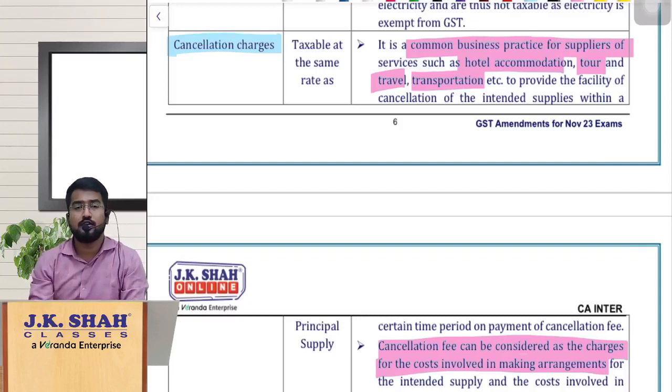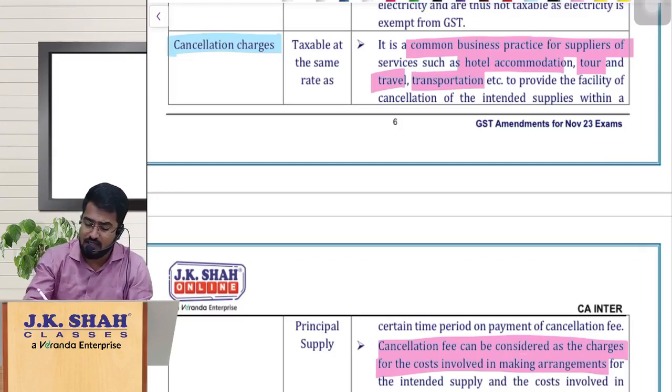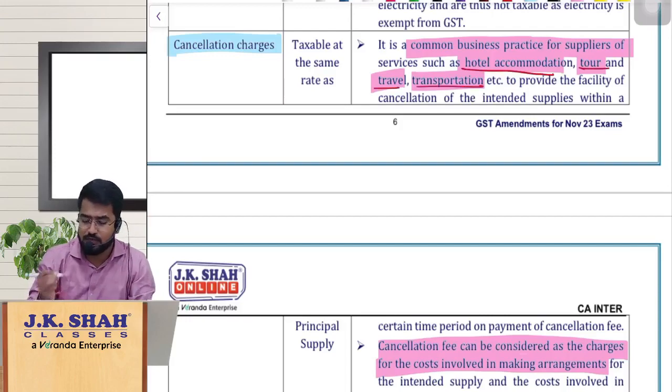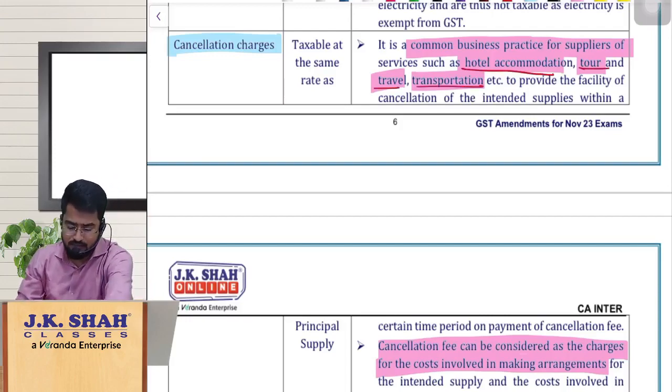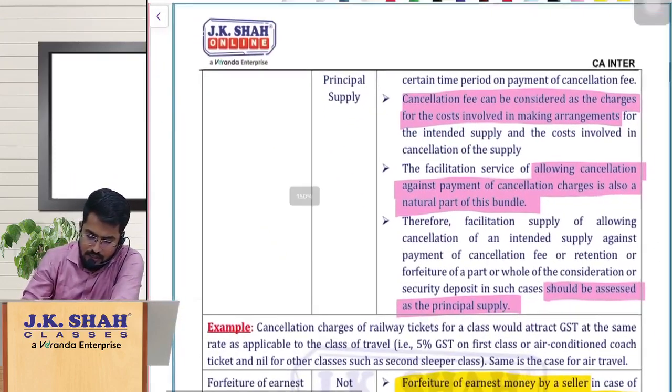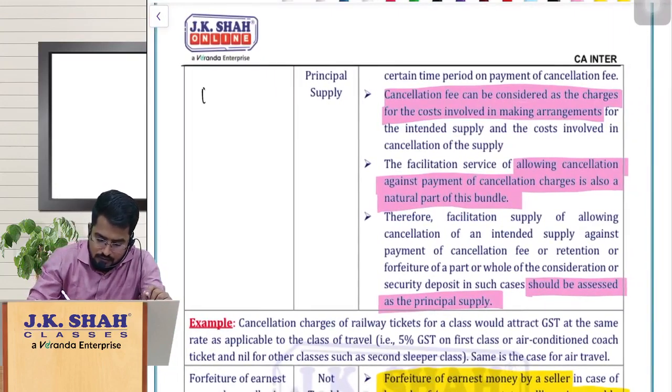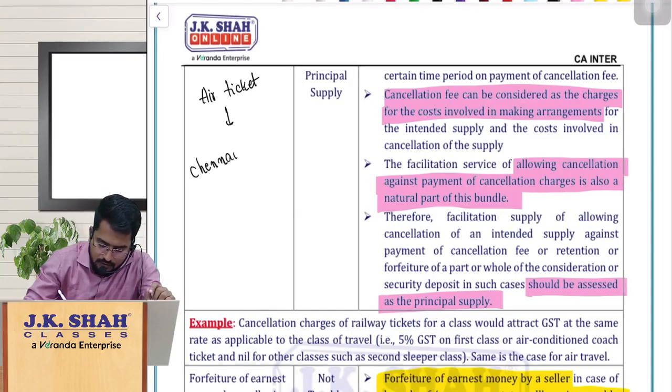But here this is all about cancellation charges, a practice you normally see in the hotel industry, hotel accommodation, tours and travels, or transportation. For example, I am booking an air ticket from, let us say, Chennai to Delhi.